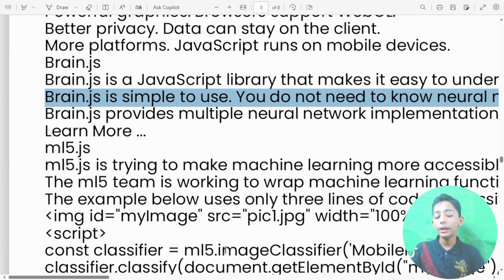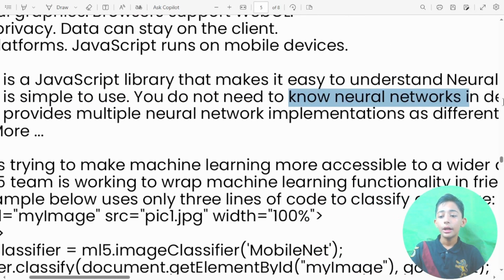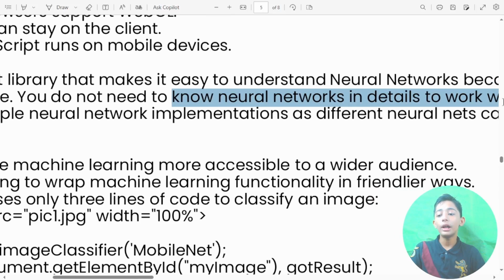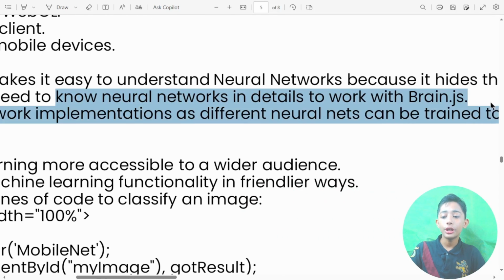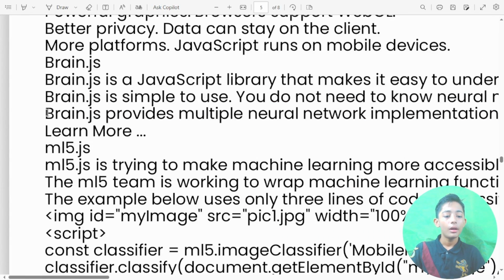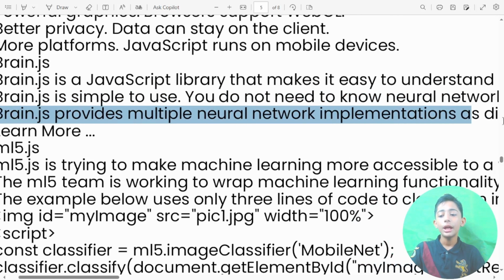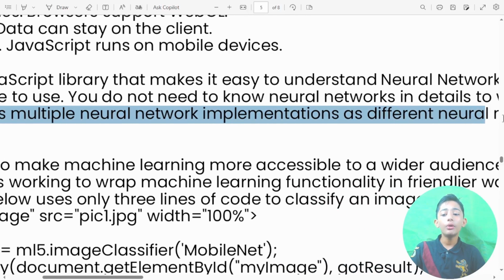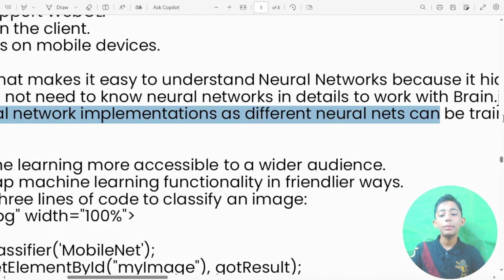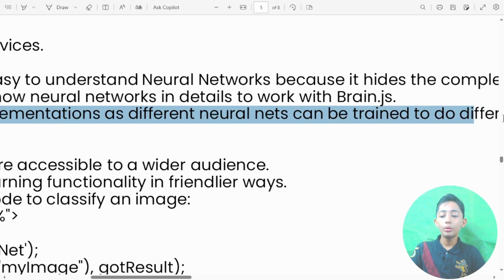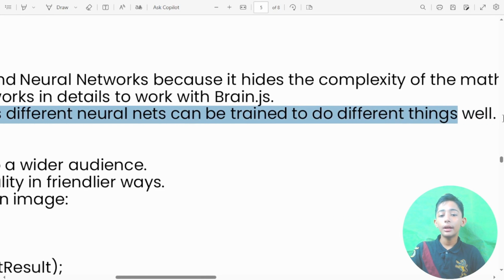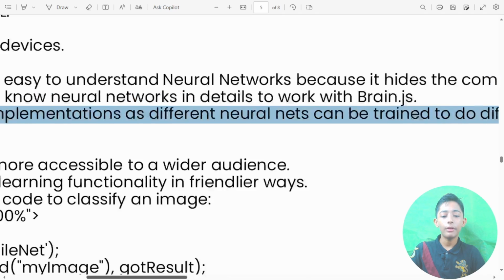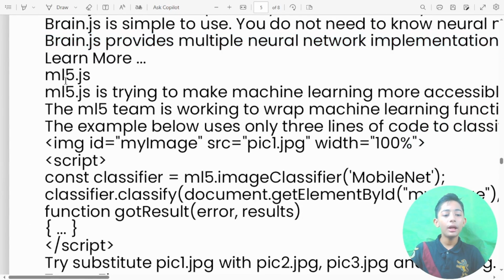You do not need to know neural networks in detail to work with Brain.js. Brain.js provides multiple neural network implementations, as different neural nets can be trained to do different things well.